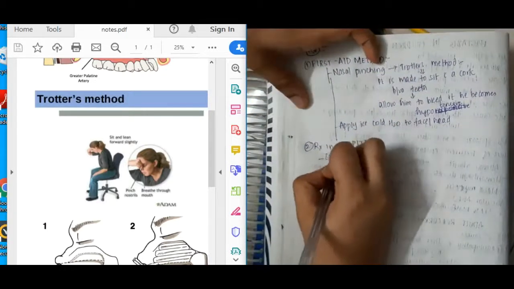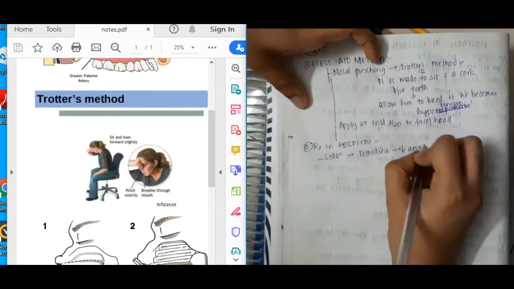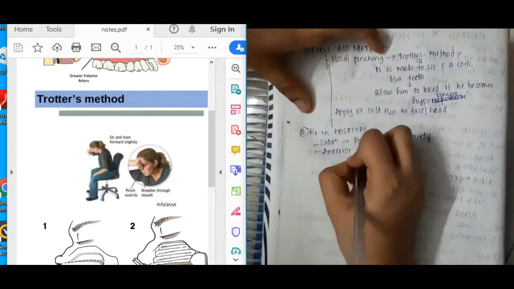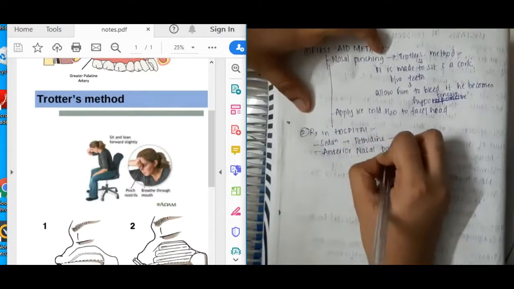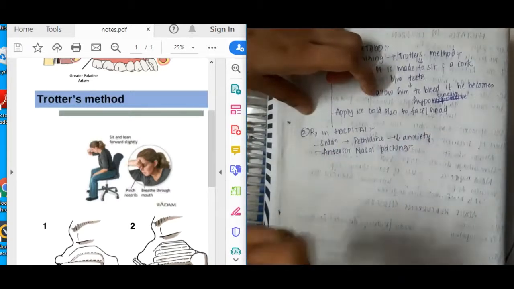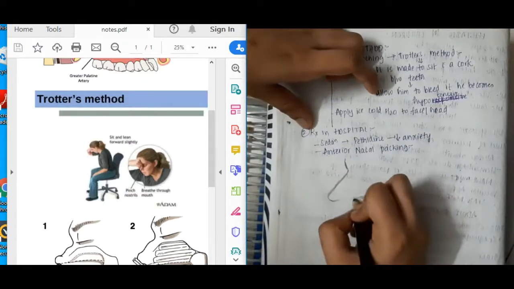Then what about the treatment in hospital? In the hospital, first you will have to sedate him. After giving sedatives, you will have to give pethidine, which decreases anxiety. Then we can do anterior nasal packing. In the anterior nasal packing, the nose is packed with a rubber gauze.